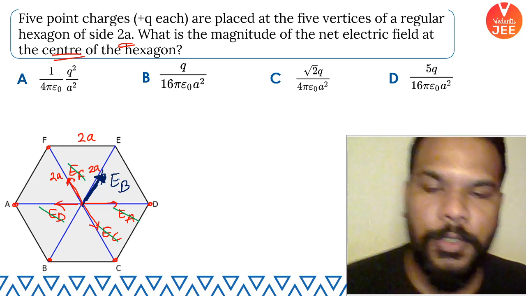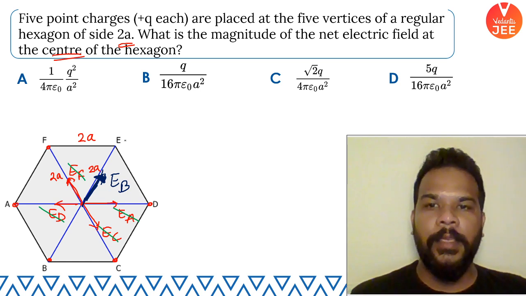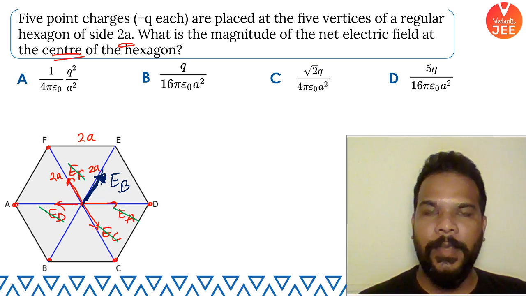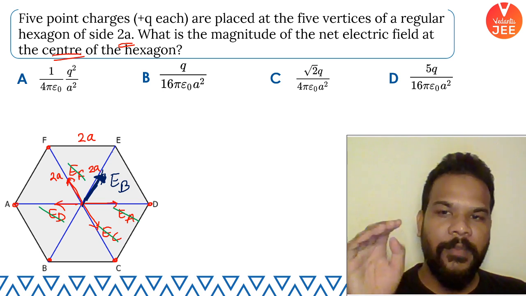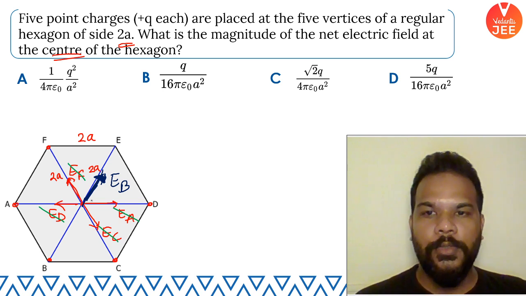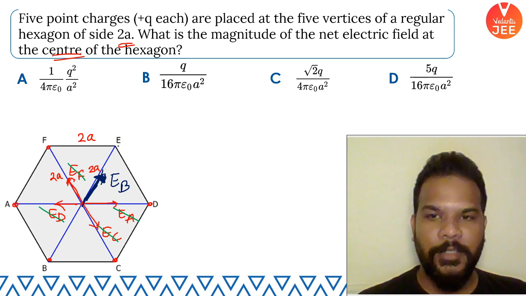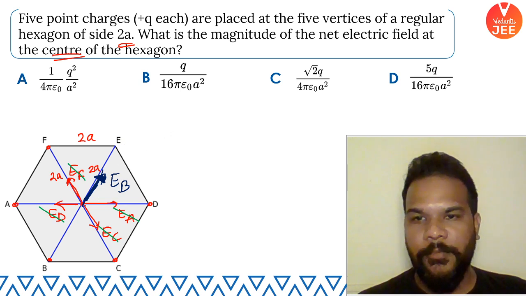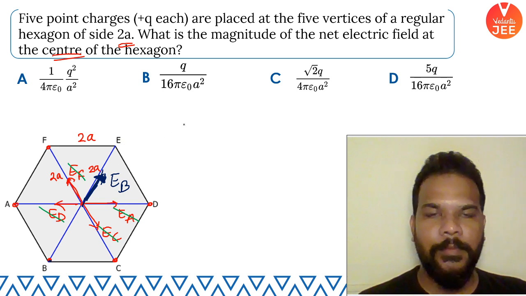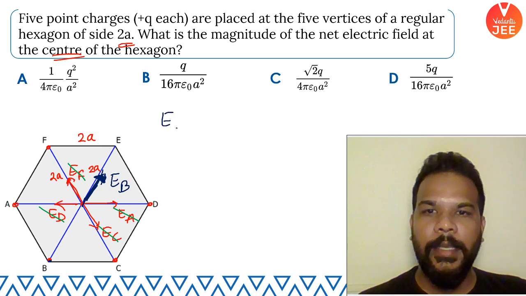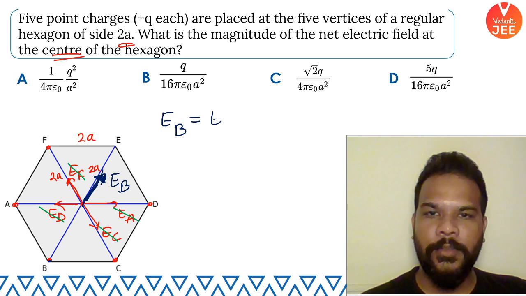By the way, you can also see it this way: if you place a charge at E as well, then the net electric field at the center has to become 0. So you can find the electric field only because of that. Now I'm finding the electric field because of B. That's going to be a very simple task now. The electric field because of B is also the resultant electric field, ER.